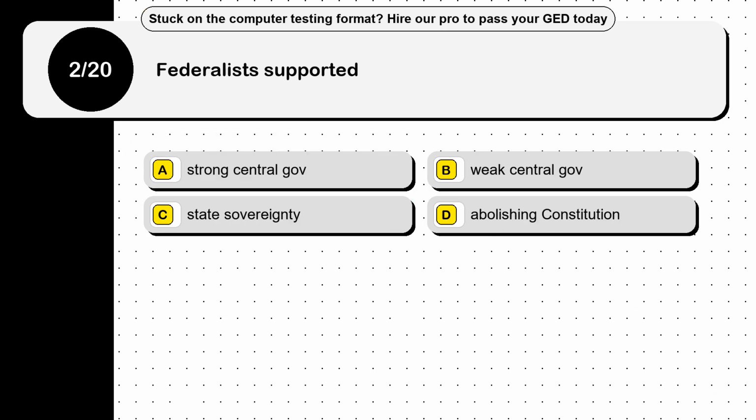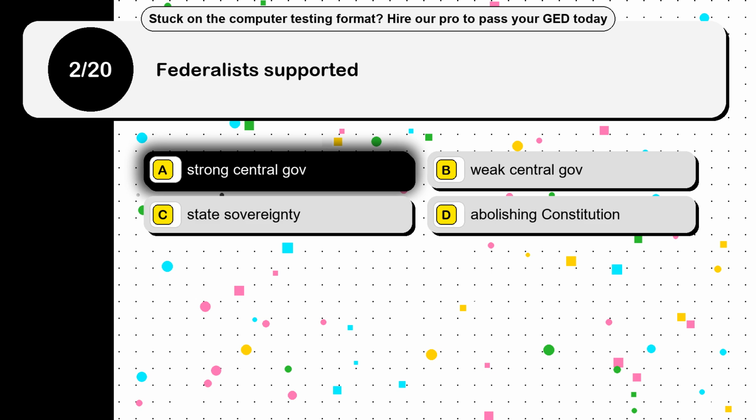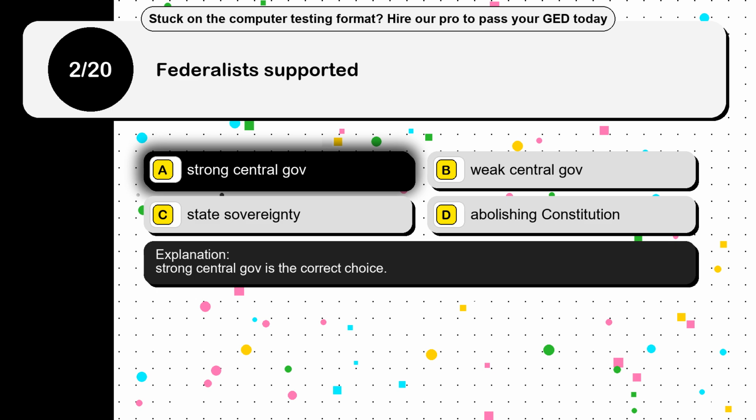Question 2. Federalists supported. Option A, a strong central government. Option B, weak central government. Option C, state sovereignty. Option D, abolishing the Constitution. The correct answer is option A, strong central government. Strong central government is the correct choice.